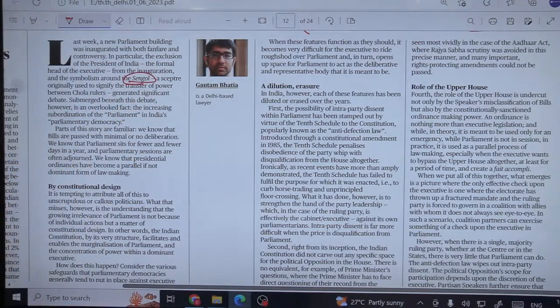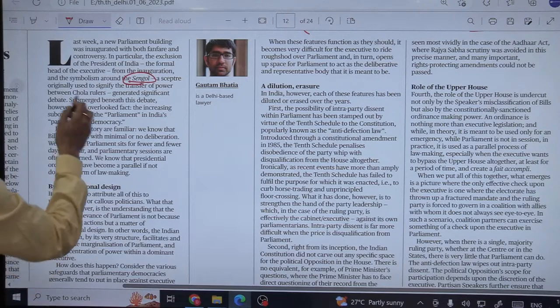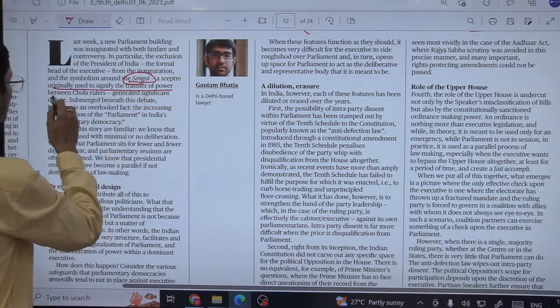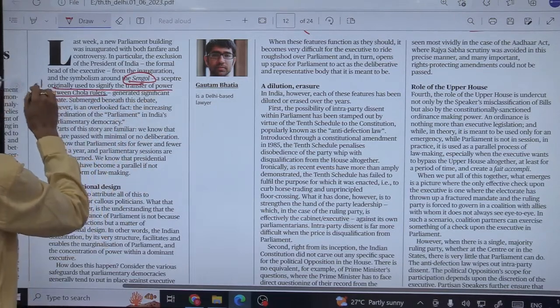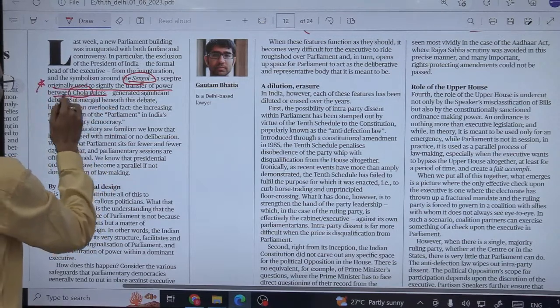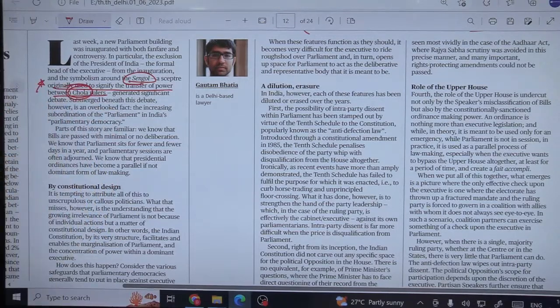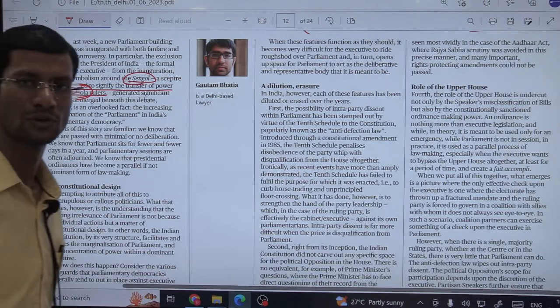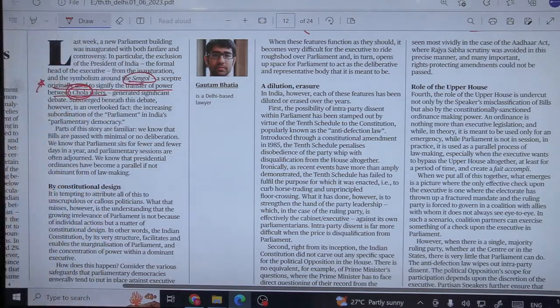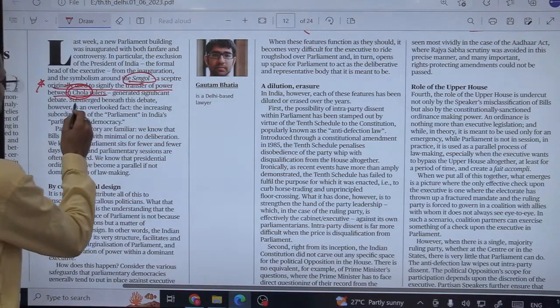Fine. And Sengol is what? It's a sceptre originally used to signify the transfer of power between Chola rulers. So this is very, very important. This is somewhere related to ancient history, and of course particularly the Chola rulers of the Chola kingdom. Okay, so it generated significant debate.